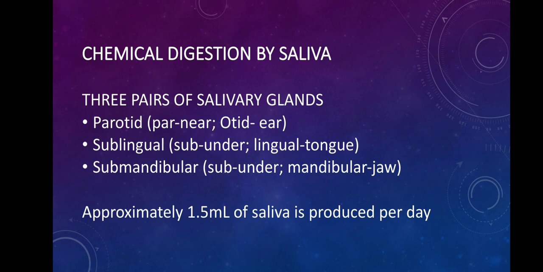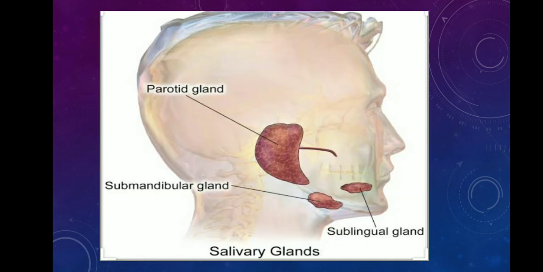Alright, and the next salivary gland is called sublingual gland. Sub means under and lingual means tongue. So obviously this gland is going to be located below your tongue, and that is why it is named so. Yeah, in this image you will be able to see that clearly. Sublingual gland is located just below your tongue.